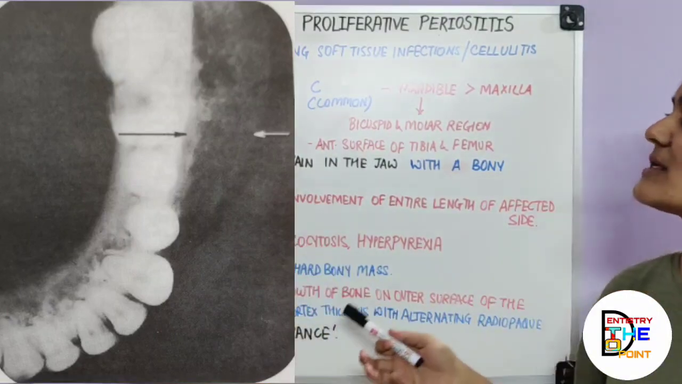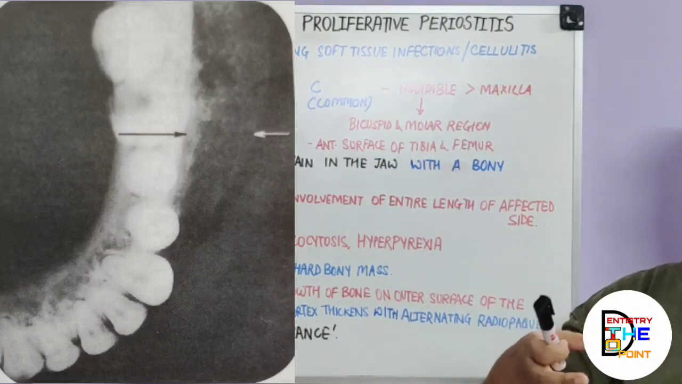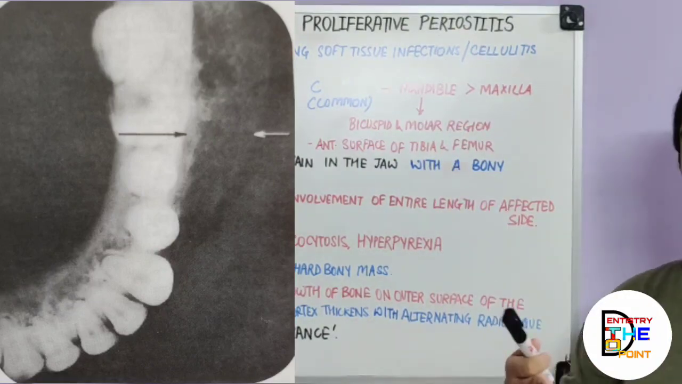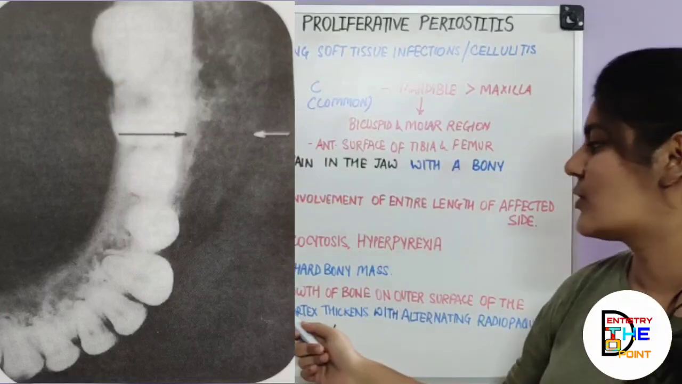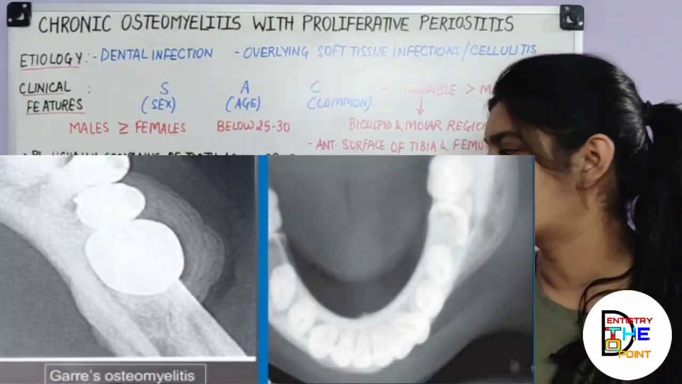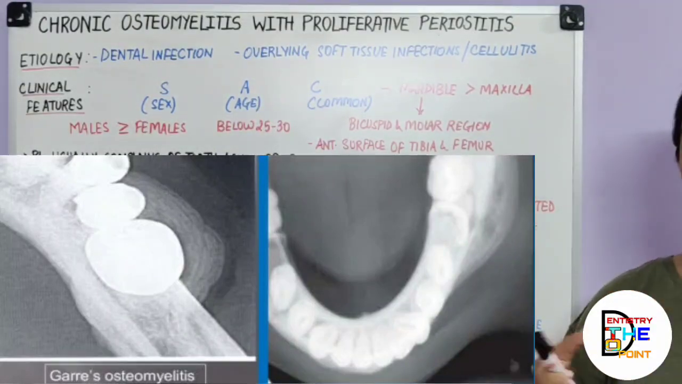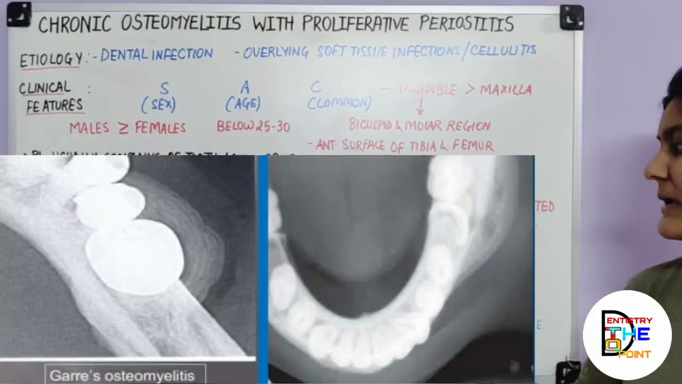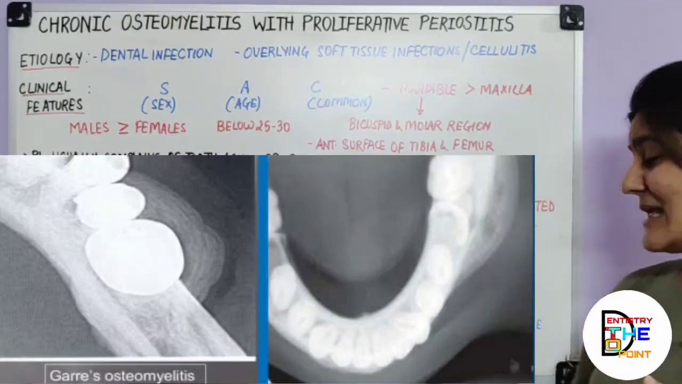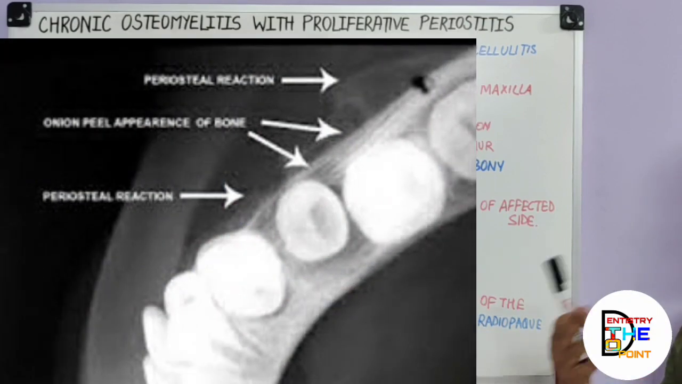Obviously, because as you know, it's a proliferative periostitis, so it's going to involve your periosteum on the outer side and then it's going to spread. So you are going to see a focal overgrowth of the bone on the outer surface of the cortex, or you can say it as duplication of the cortical layers of the bone. That appears as duplication of the cortical layers of the bone. That is, your cortex thickens with alternating radio-opaque and radiolucent bands. That is, white and dark bands, as you say.